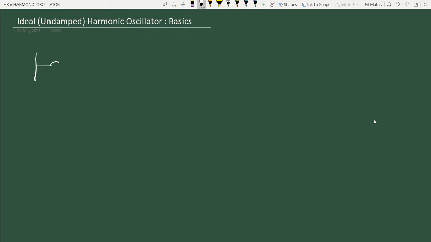There is a spring, a massless spring, and a mass m is attached to it. Suppose this is on a smooth frictionless table, and when you displace this mass and release, it undergoes oscillations, harmonic oscillations.